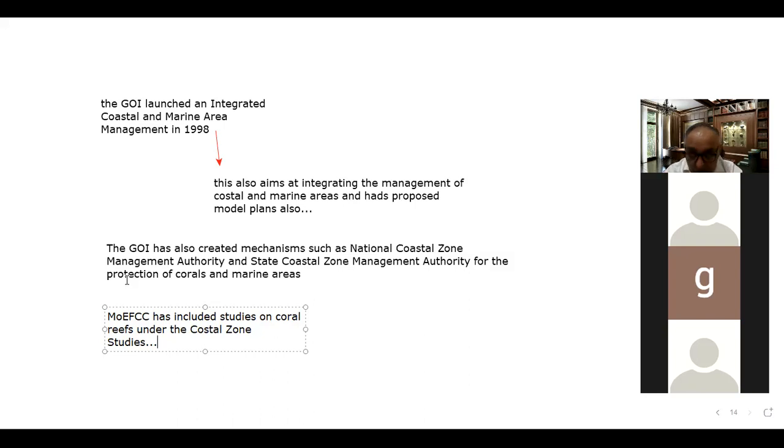If the temperature keeps on increasing, then it would be difficult to save the corals, despite other efforts.